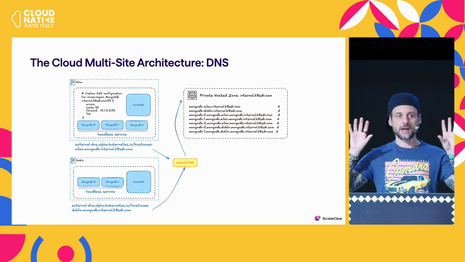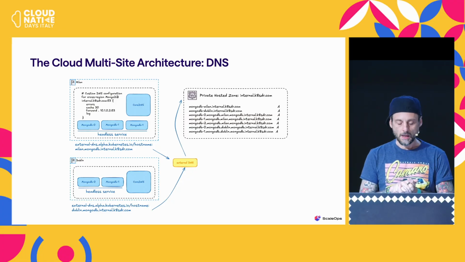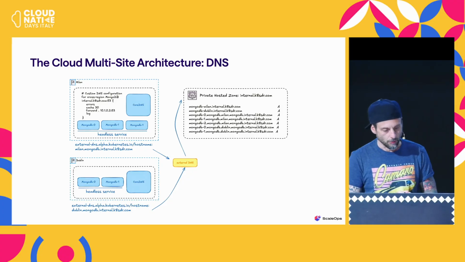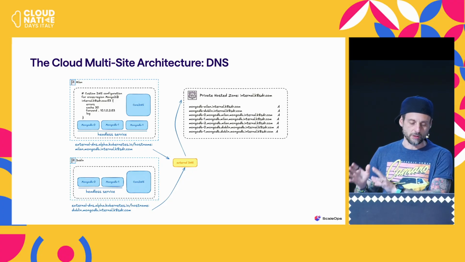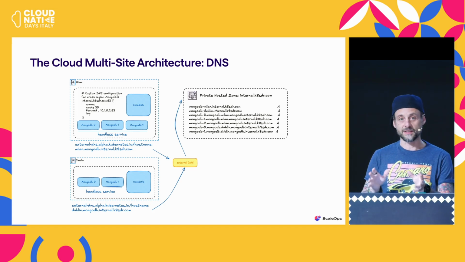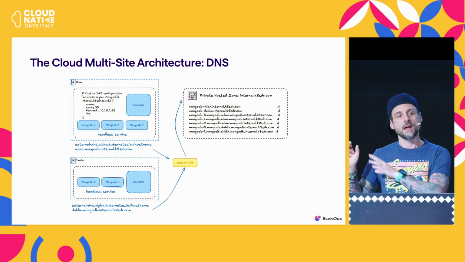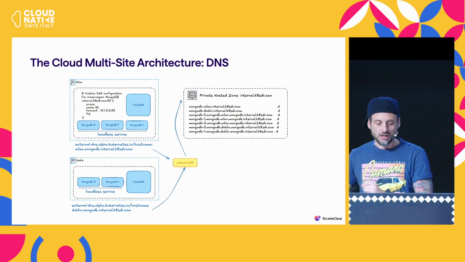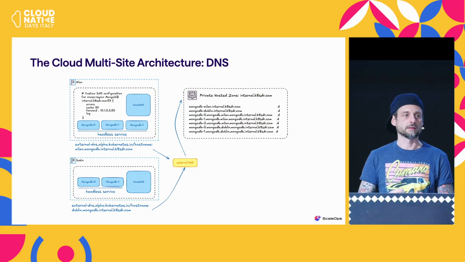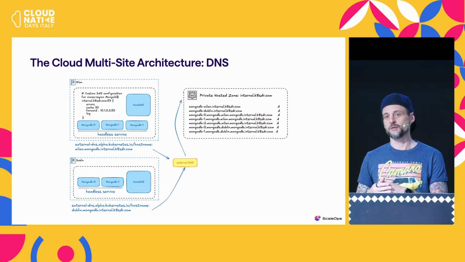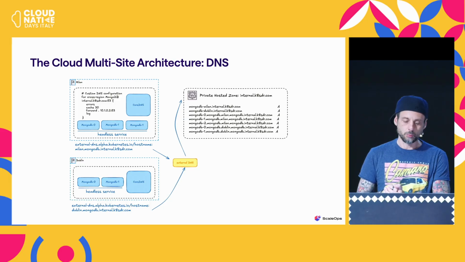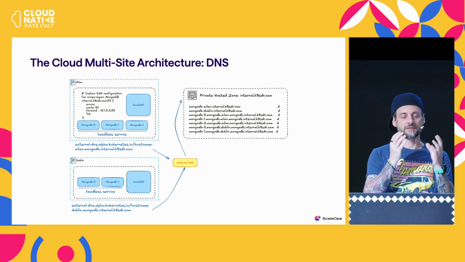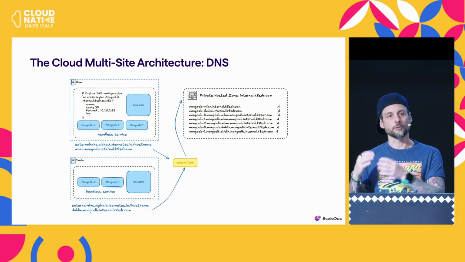So the idea again is to have 2 Kubernetes clusters and also to be able to present the application on the internet. There are a couple of things we first need to do in terms of DNS. We need a private hosted zone for cross-region communication, and we're going to delve a bit deeper into the scenarios for cross-region communication a bit later. But first off, we need to populate this private hosted zone with some services in Kubernetes. In particular, because we're going to be using stateful sets, we need to present the stateful set and have DNS names from the stateful set in the private hosted zone.